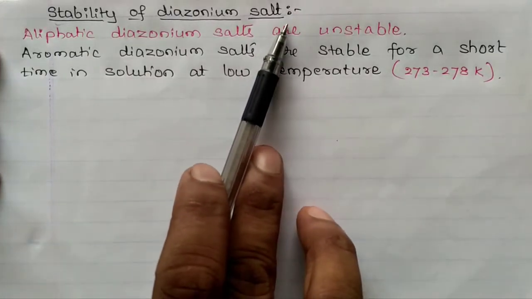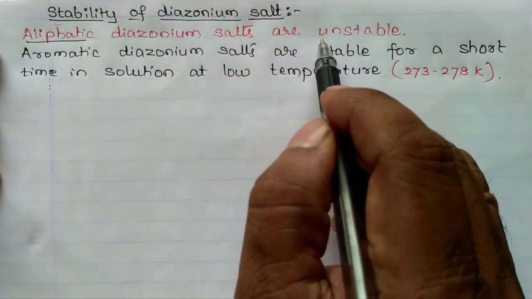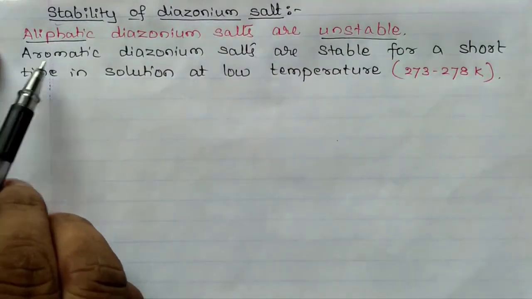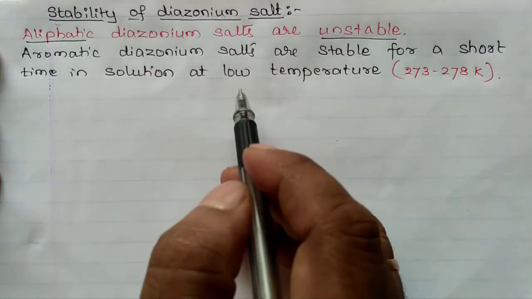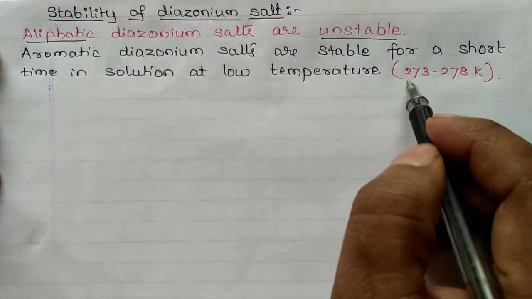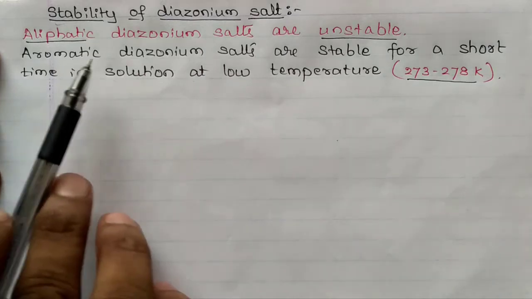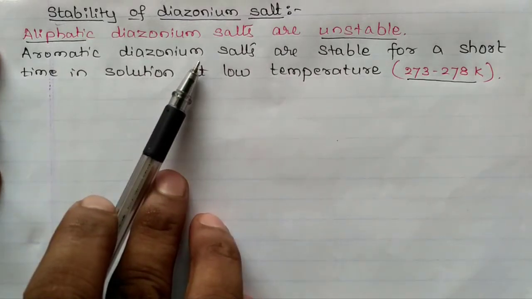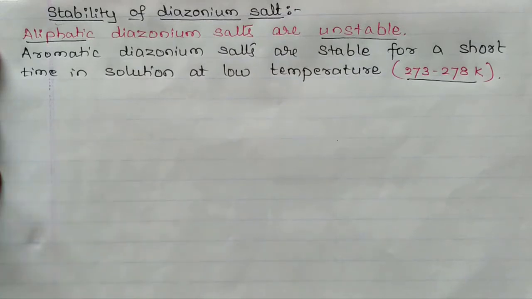Stability of diazonium salts. Aliphatic diazonium salts are unstable, whereas aromatic diazonium salts are quite stable for a short time in the solution at a lower temperature of 0 to 5 degrees centigrade, 273 to 278 Kelvin. The stability of aromatic diazonium salts can be explained on the basis of resonance.